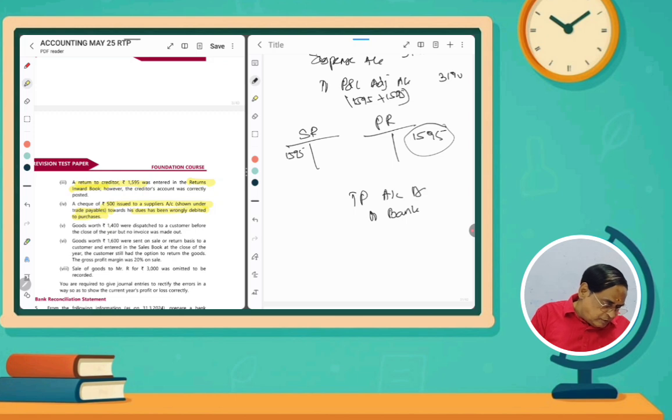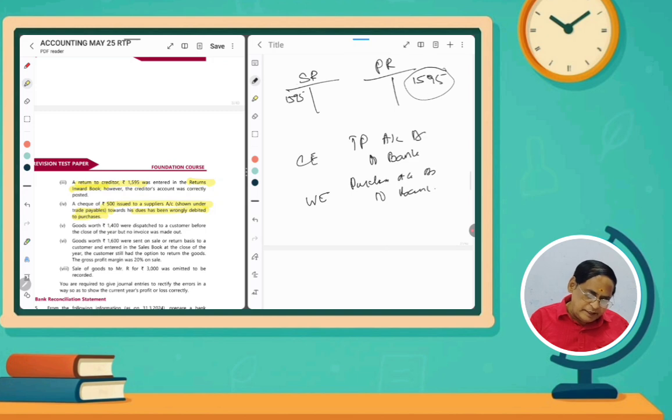Actually what they have done is, a cheque for rupees was issued to the suppliers, trade payables, instead of which they wrongly debited the purchases account. Instead of that, purchases account debit to bank. So this is a correct entry, this is a wrong entry.